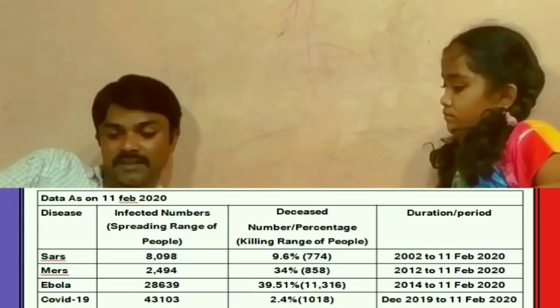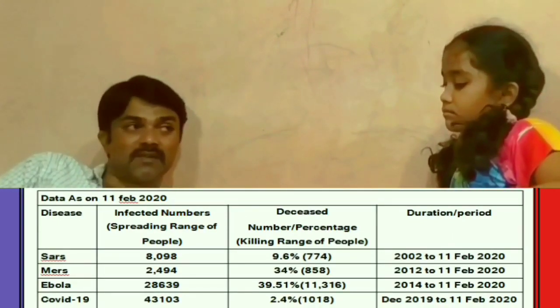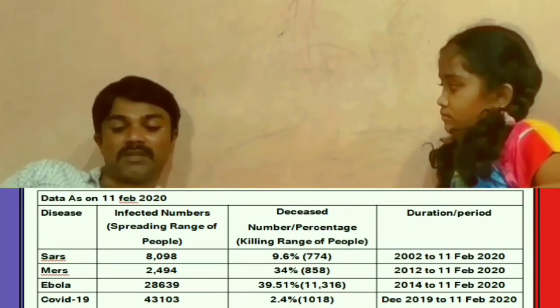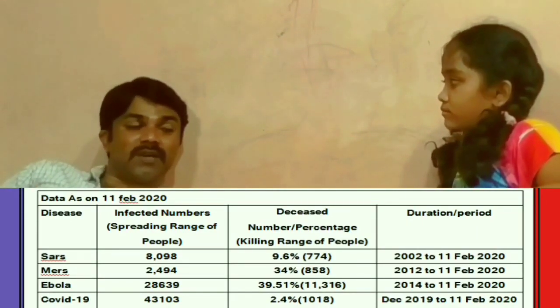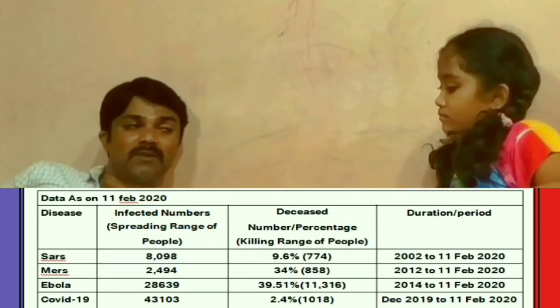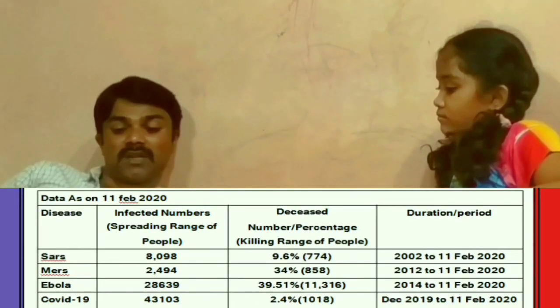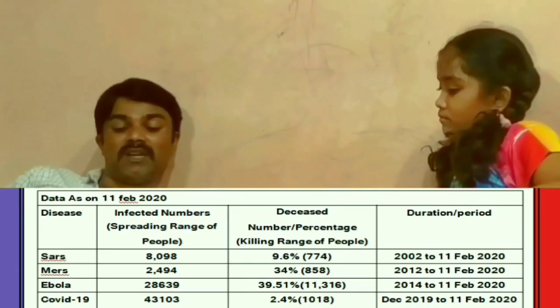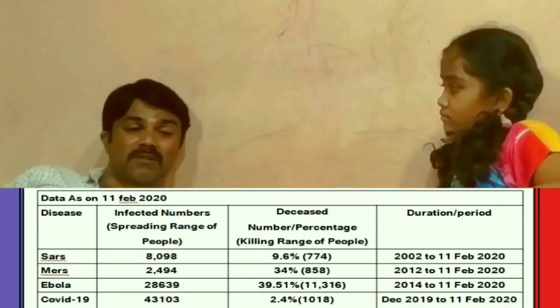Now see the spreading rate of the diseases. SARS infected 8,098 people from 2002 to 11th February 2020. MERS infected 2,494 people from 2012 to 11th February 2020. Ebola infected 28,639 people from 2014 to 11th February 2020, and COVID-19 infected 43,103 people from December 2019 to 11th February 2020.